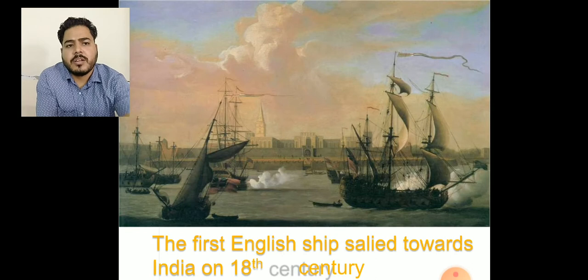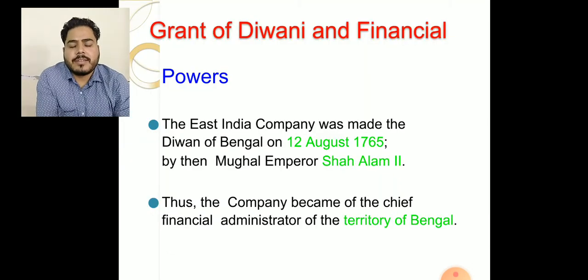Before we start, we should go back and understand the actual scenario at that time. After the Battle of Buxar in 1764, Shah Alam II, the Mughal emperor, was forced to make a treaty with Robert Clive and gave him the Diwani rights, meaning the revenue collection rights, for Bihar, Bengal and Odisha, and also gave compensation for the war of around 25 lakh rupees at that time.